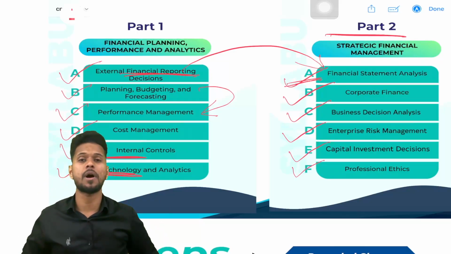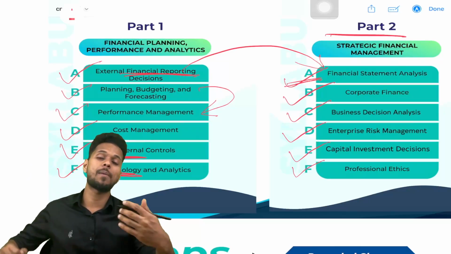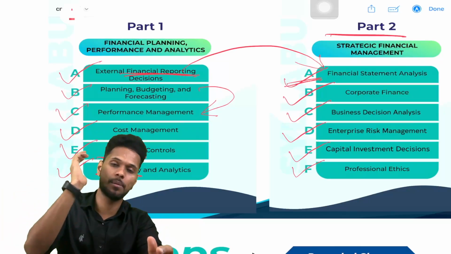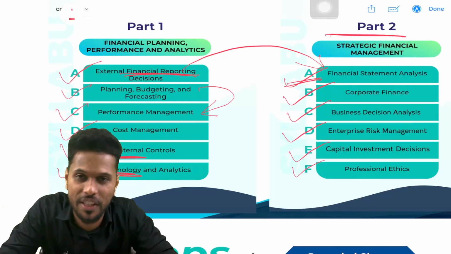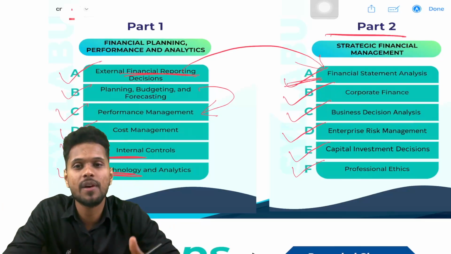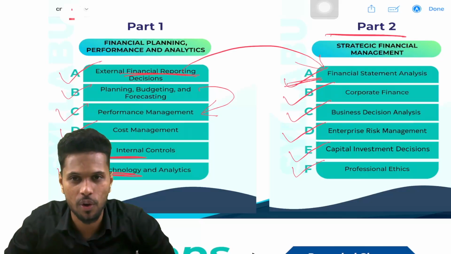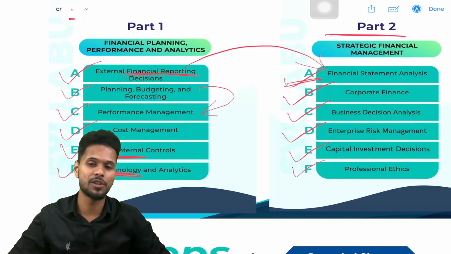Okay, so next one is section F of our part 2 syllabus, that is professional ethics. Professional ethics means that once you have cleared the part 1 examination as well as the part 2 examination, then you can work in a company. When you are working in a company as a manager, what are the rules and regulations you should follow, what are the standards and principles you should keep?